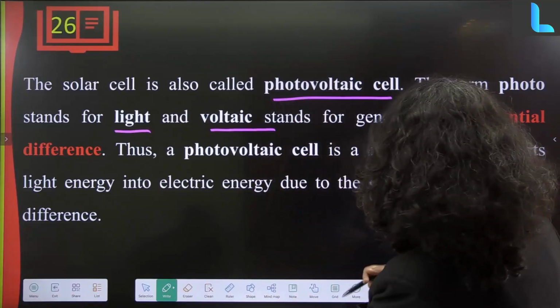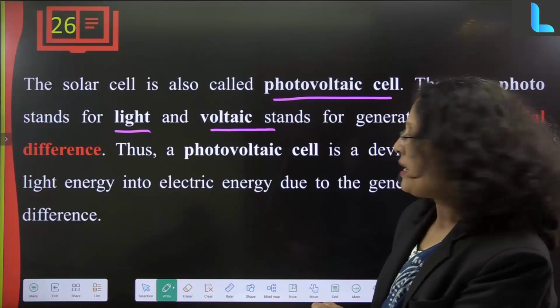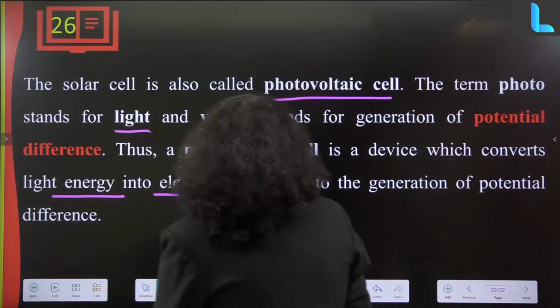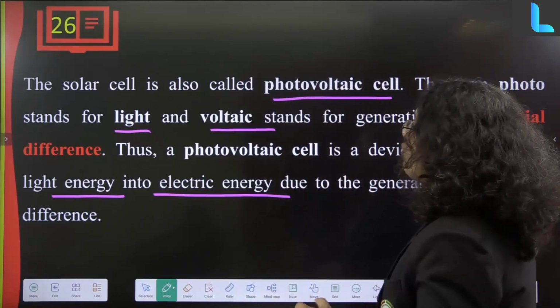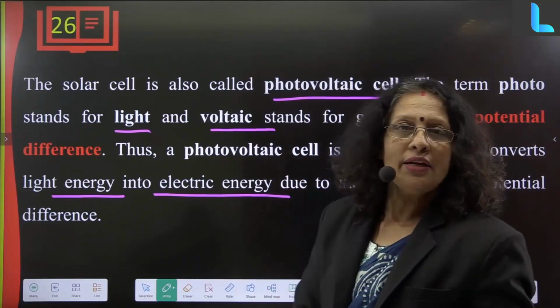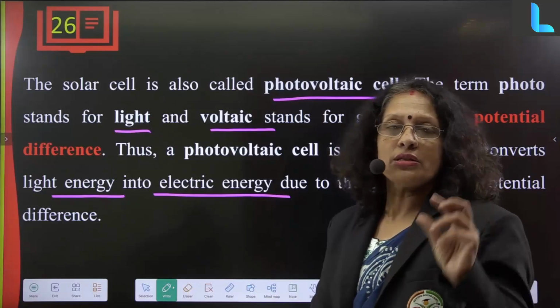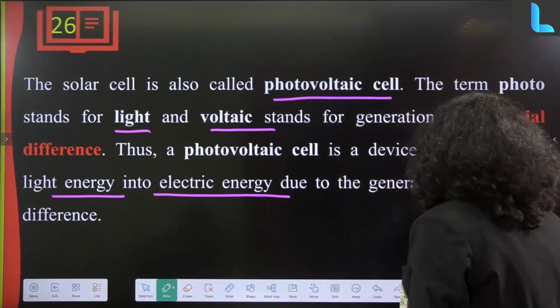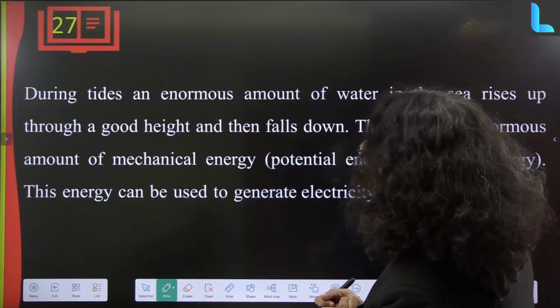So the photovoltaic cell is a device which converts light energy to electrical energy. Why is the word photo associated with light? Because light energy comes in the form of packets called photons.